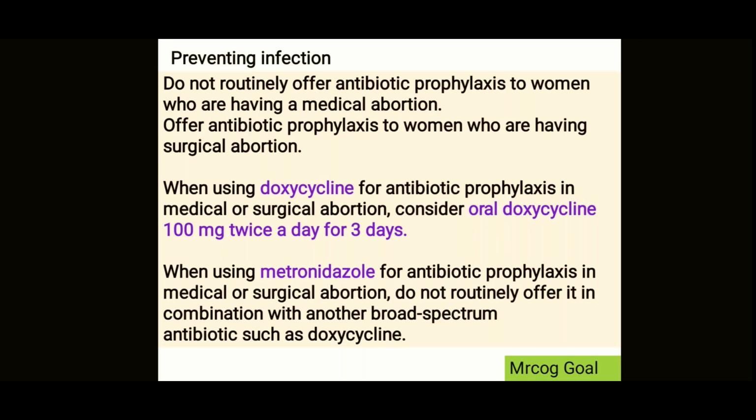You may use doxycycline for antibiotic prophylaxis in medical or surgical abortion. If you're using that, consider oral doxycycline 100 milligrams twice a day for 3 days. When you're using metronidazole for antibiotic prophylaxis, do not routinely offer it in combination with other broad spectrum antibiotics such as doxycycline. So do not give doxy and metro together. Give either doxy or metro.